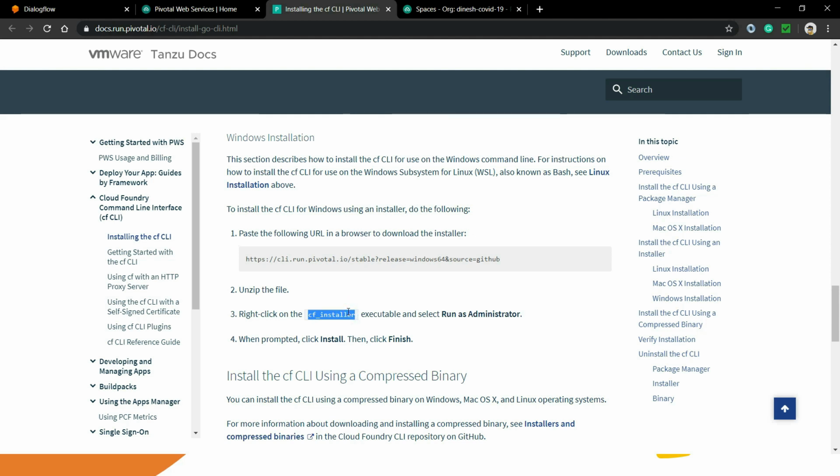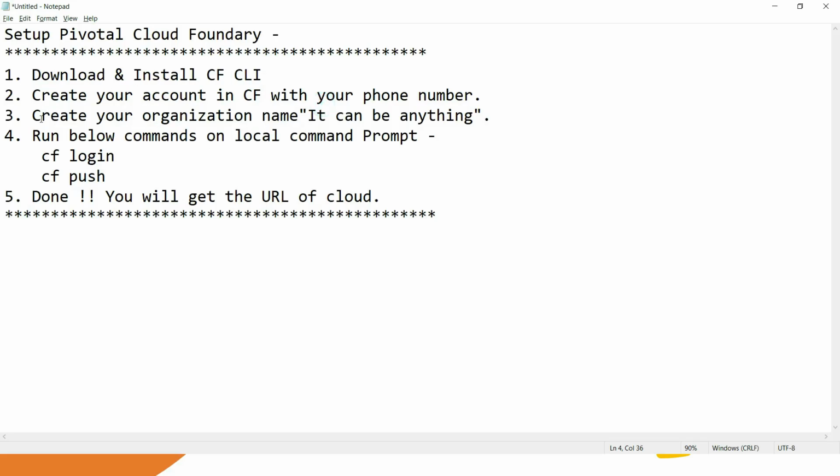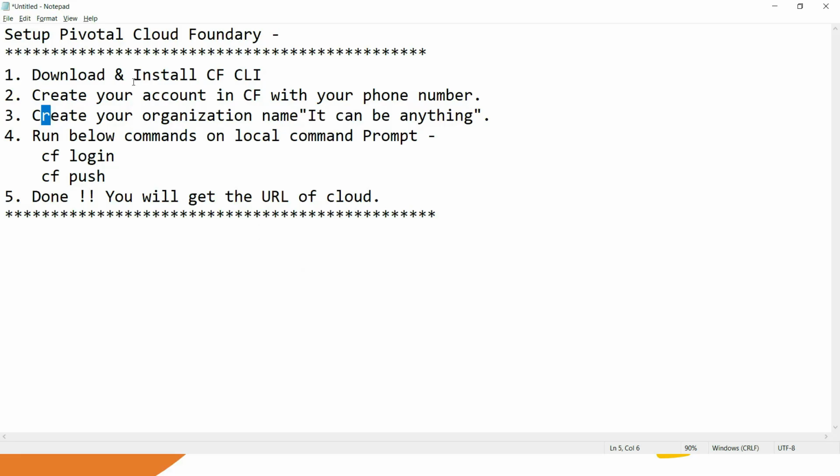Then you have to open your command prompt and run cf help. If your command prompt is able to run it, then it means Cloud Foundry CLI is installed. Then you have to set up your account inside Pivotal with your phone number, and create your organization name there.